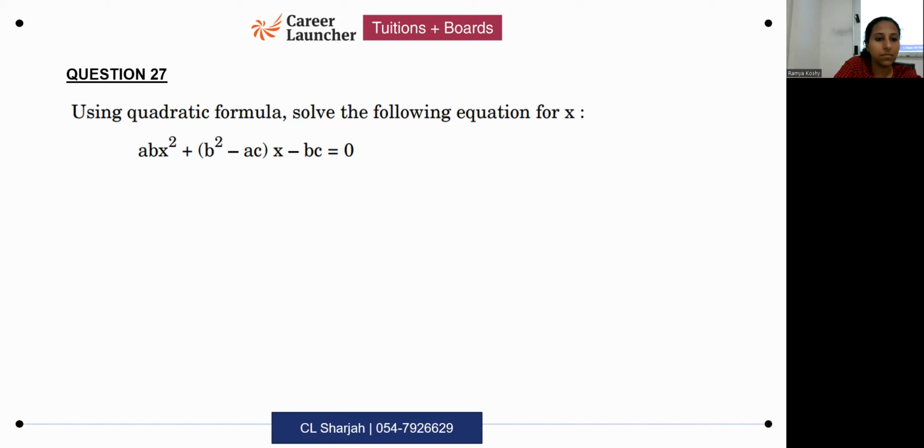Okay? Here, A which you're going to use in the quadratic formula is ab. B which you're going to use in the quadratic formula is b square minus ac. C which you're going to use in the quadratic formula is minus bc.